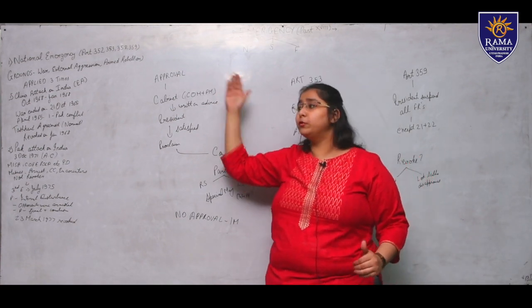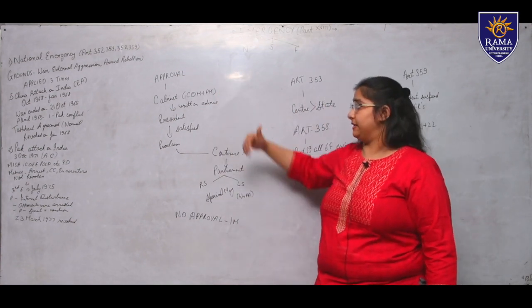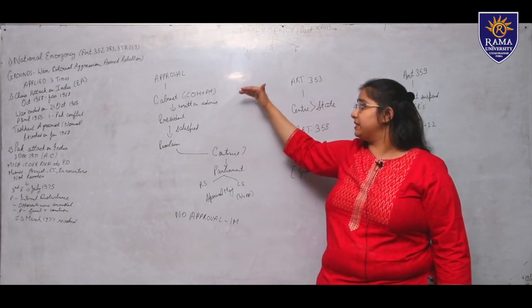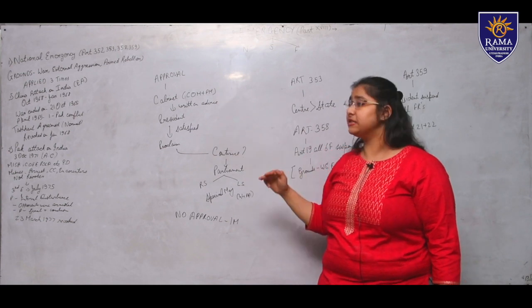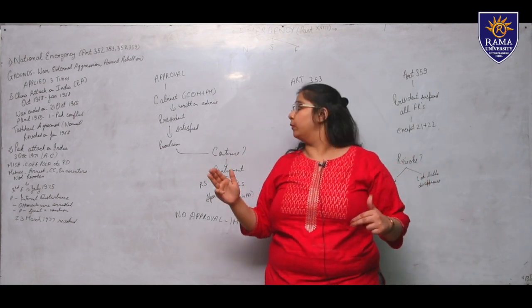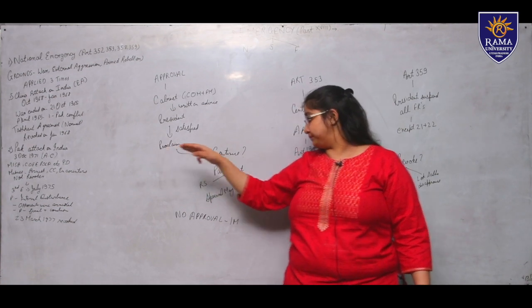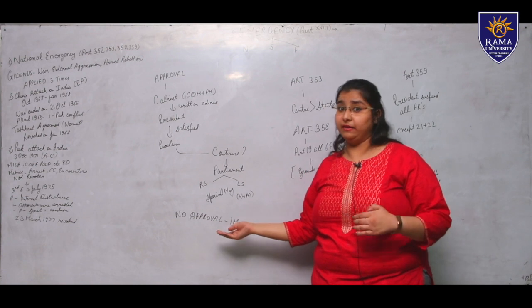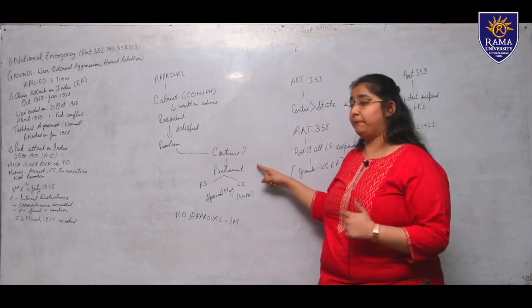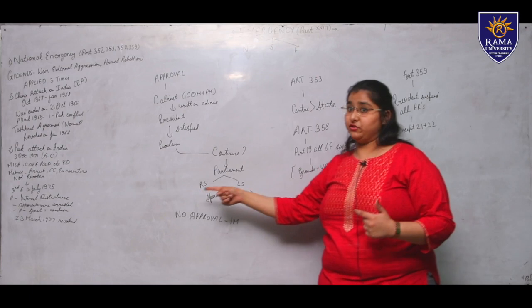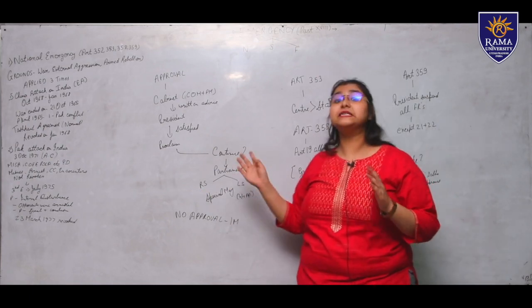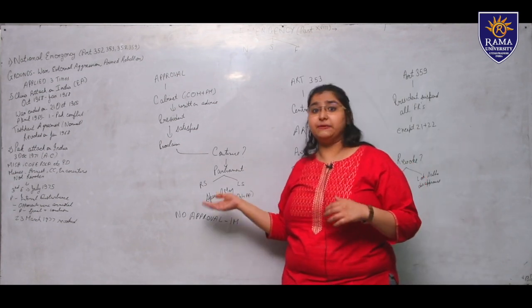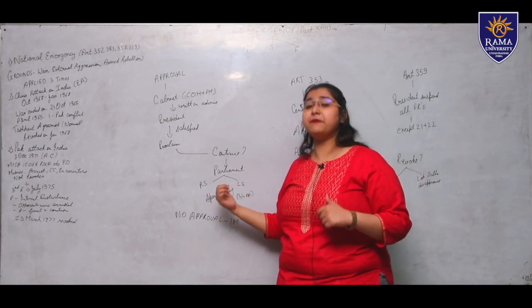Now let us come to the approval part. Who approves emergency? The cabinet plus the Prime Minister, with a written advice, send it to the President, and when the President is satisfied that emergency can be proclaimed, he proclaims it. The maximum time emergency can go on is one month, unless it has been approved by Parliament, both the houses, Rajya Sabha as well as Lok Sabha, with a special majority. Earlier, before the 44th Amendment Act, it was just a simple majority, but after the 44th Amendment Act, it became a special majority.